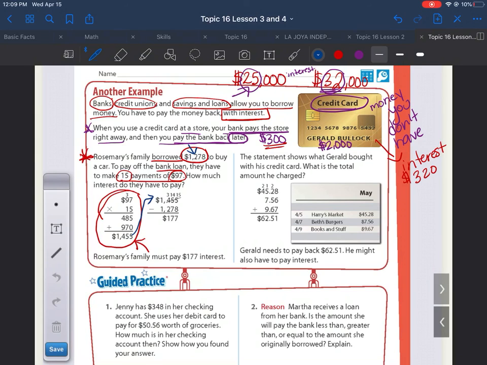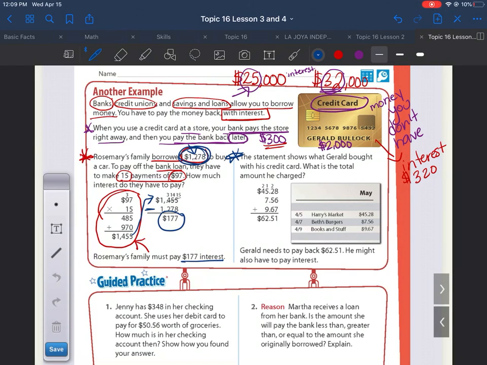So the amount was $1,455. Take away the amount that they borrowed, which was $1,278. What's the difference? $177. So the interest that they're paying is $177.